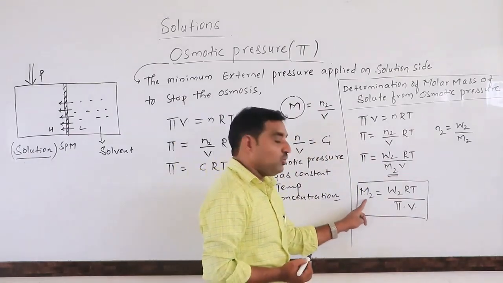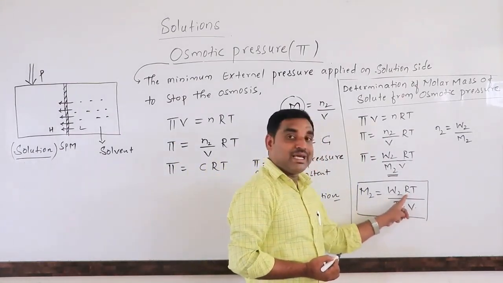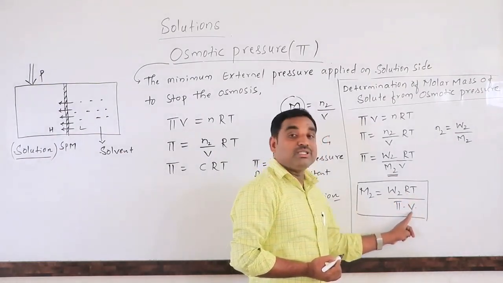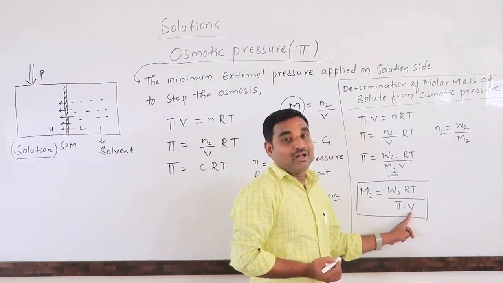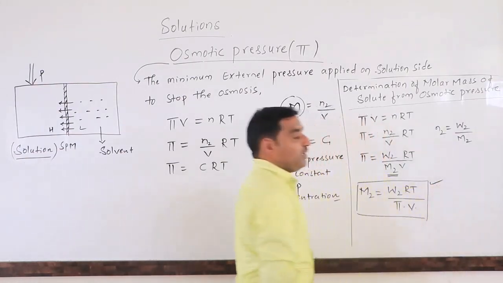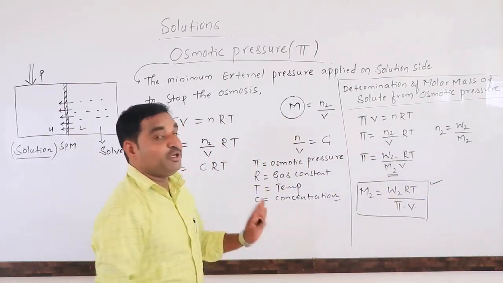Here M2 is the molar mass of solute, W2 is the weight of solute, R is the gas constant, T is the temperature, π is the osmotic pressure, V is the volume of the solution in liter or dm³. So this formula is useful in numerical problems. You have to remember this one. This is about the osmotic pressure.